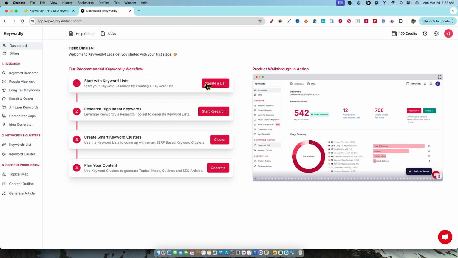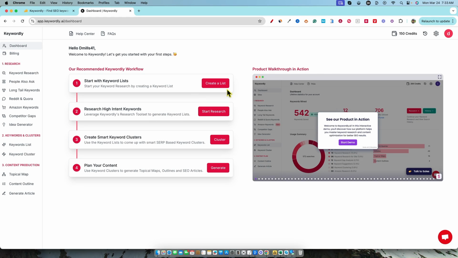So an issue I have is, hey, I just picked this up. I'm happy I just got my tool. I spent $59 on the tool, and then half of the things that you have on your recommended keyword workflow, I don't even have access to. I've got to have tier 3 to get access to all this stuff, right? So that part right there is super annoying.